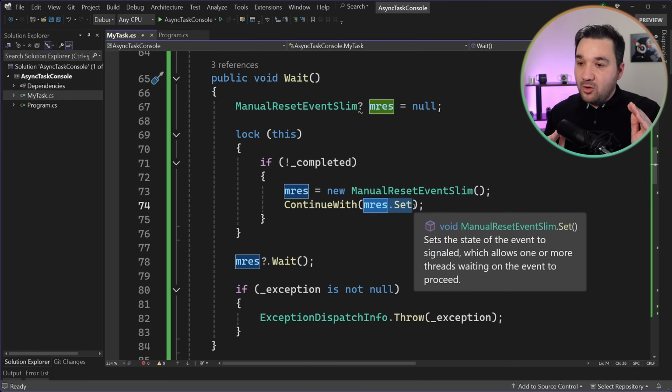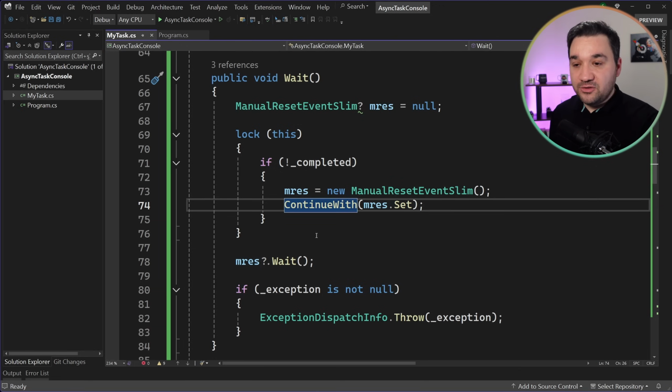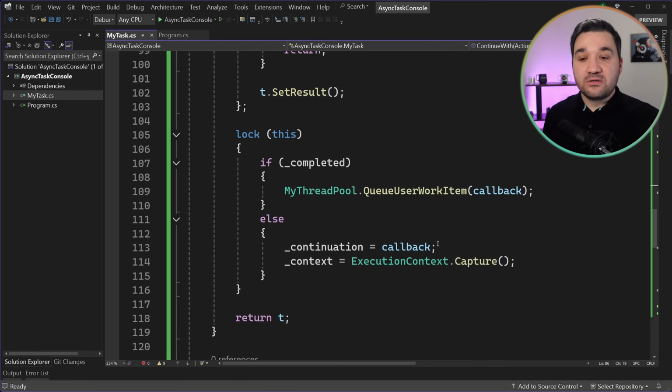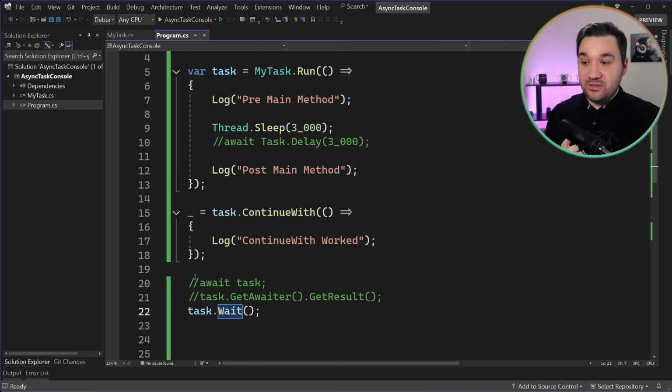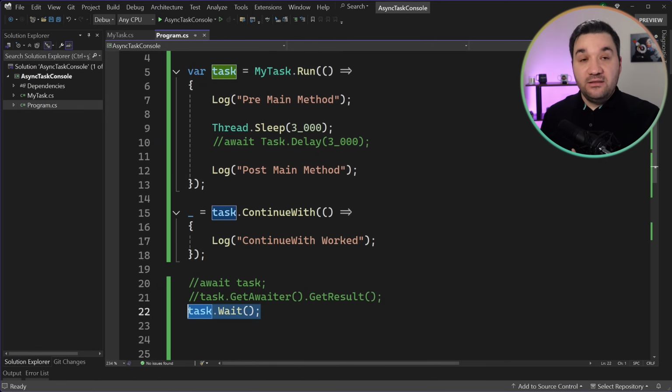I know it is a bit complex, but what happens here is that once we get into continue with, it overrides our continue with action. So this is our continue with action. When we call wait, before this is executed, if we call wait, we are overriding this action.